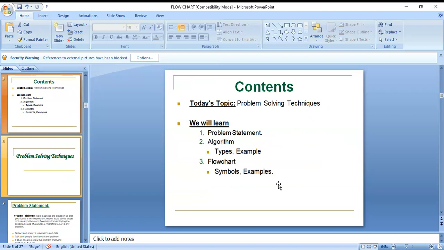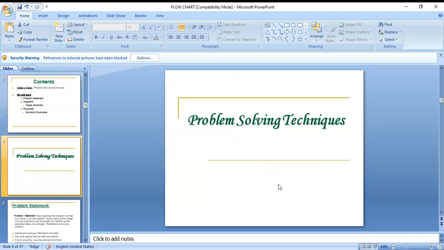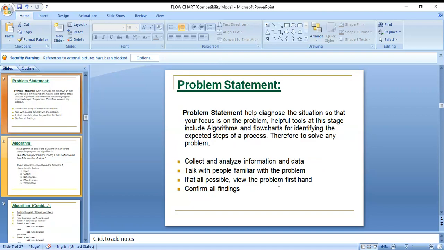Next, the content of today's topic is problem solving. On problem solving, we will learn problem statements, algorithms, and flowcharts. Next, problem solving: first you collect and analyze the data, and then talk with familiar people who know that problem. If at all possible, view the problem first hand and confirm all findings.